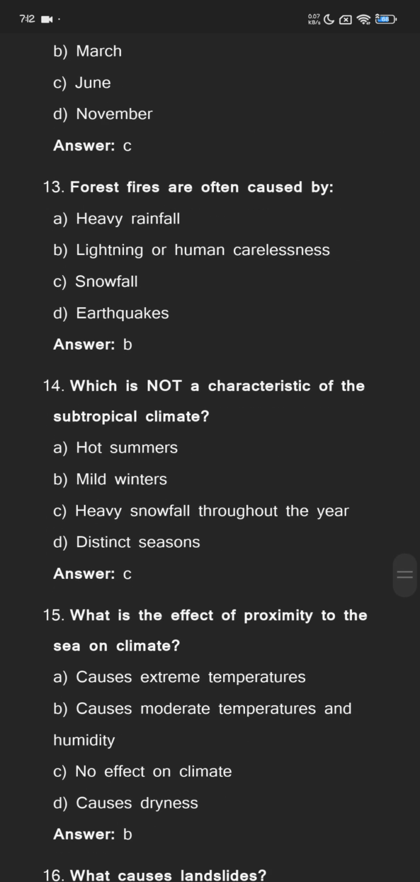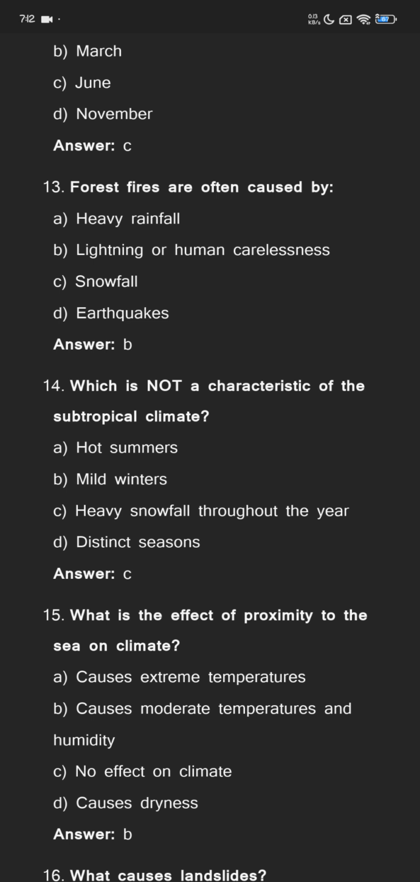Forest fires are often caused by heavy rainfall, lightning or human carelessness, snowfall, earthquakes. The answer is lightning or human carelessness.